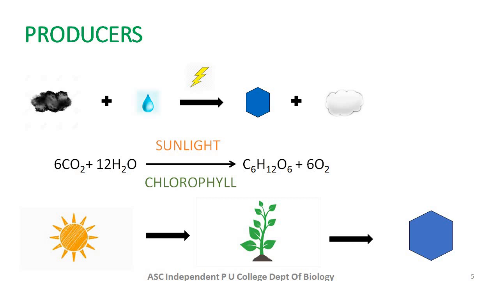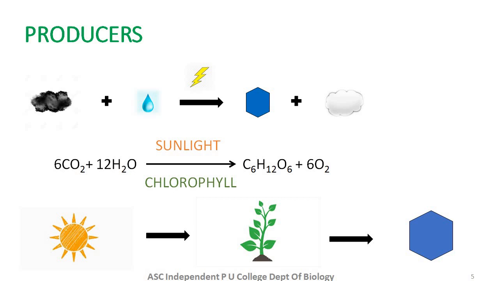This chlorophyll is capable of trapping solar energy. Along with chlorophyll and sunlight, there are certain other abiotic factors that are utilized by plants in order to prepare their food. The overall process is called photosynthesis.